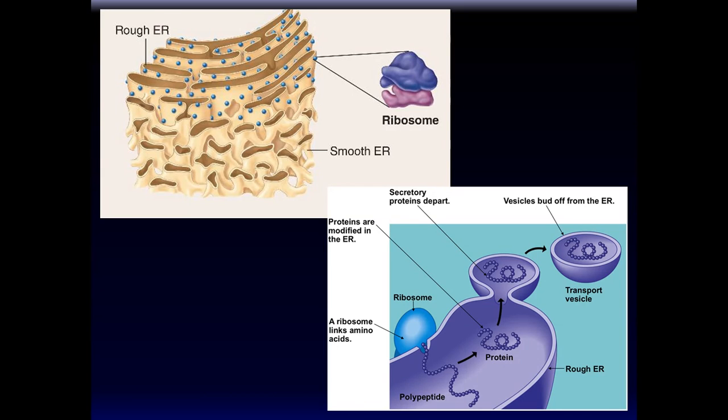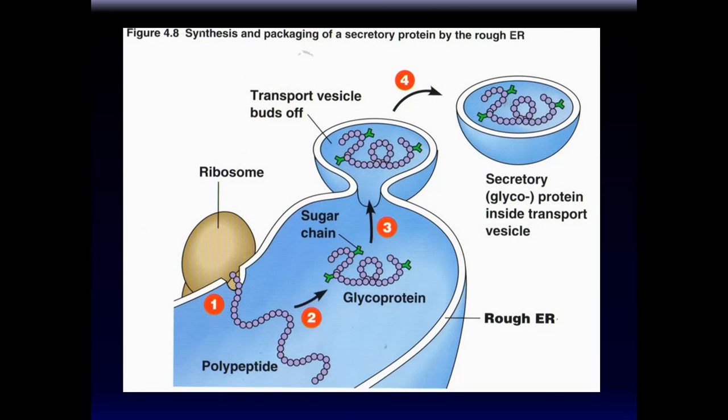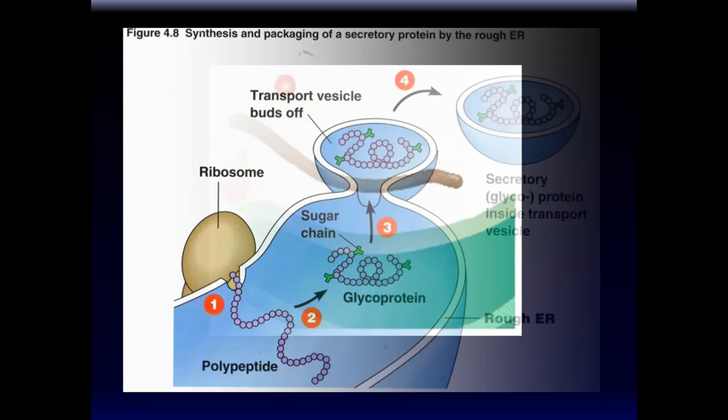And in these, here's the ribosome, as I said. It's making the protein, which it delivers inside the endoplasmic reticulum, and it's modified. See over here? It's like this, and it's changed to something like this, and modification occurs, and then it's packaged into little vacuoles and transport vesicles, and it's transported to wherever it needs to go. So here it is. It's made by the ribosomes over here and delivered inside the rough endoplasmic reticulum, where it is modified. See, some sugars are added, and then it is transported.